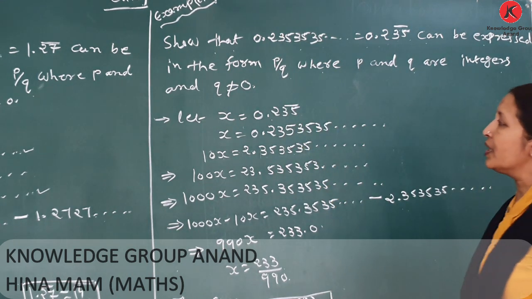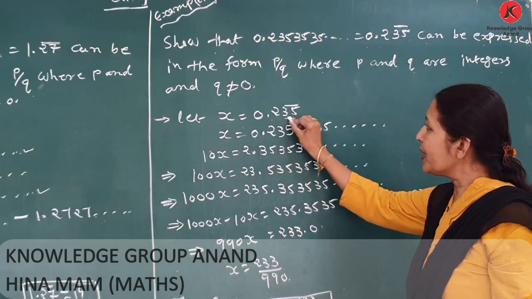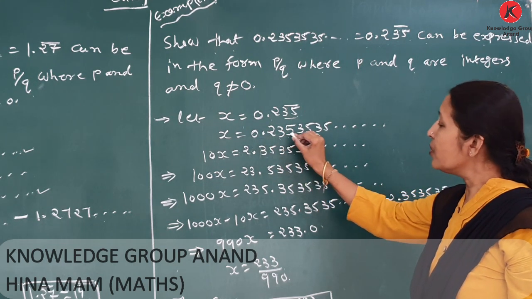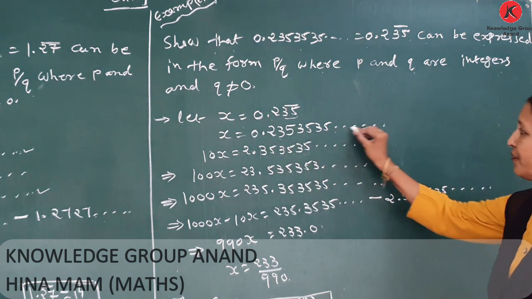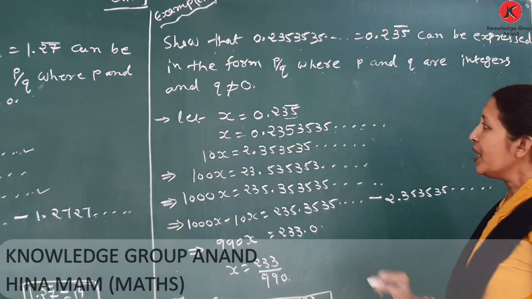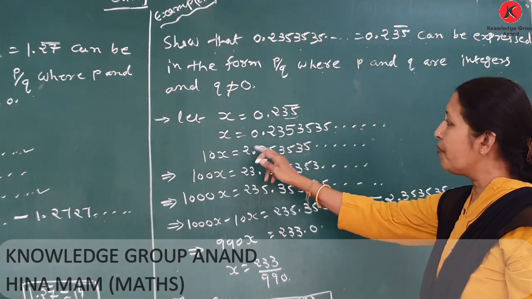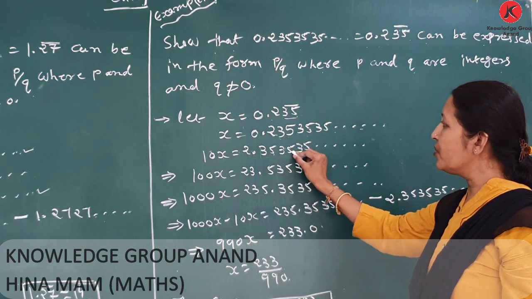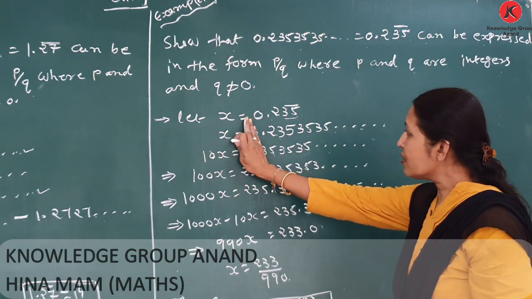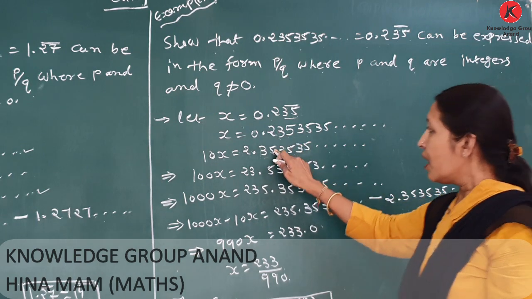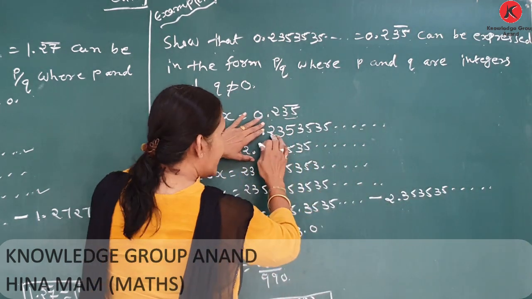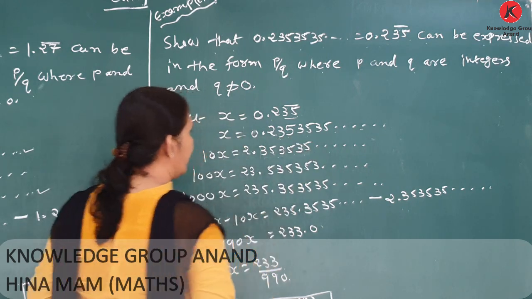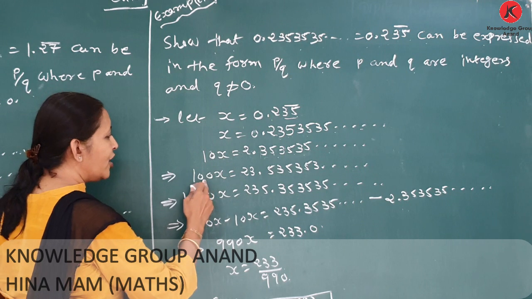Let x is equal to 0.235 bar. Which number is repeated? 35. We write x is equal to 0.2353535, and this number is repeated. Now multiply by 10 on both sides: 10x is equal to 2.353535. The digits after the decimal point in both numbers are not equal. Here 235 and here 3535. Now again we multiply by 10.